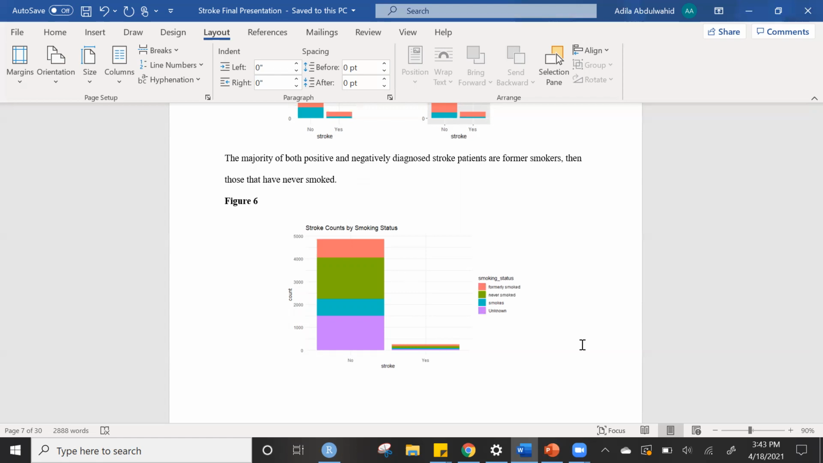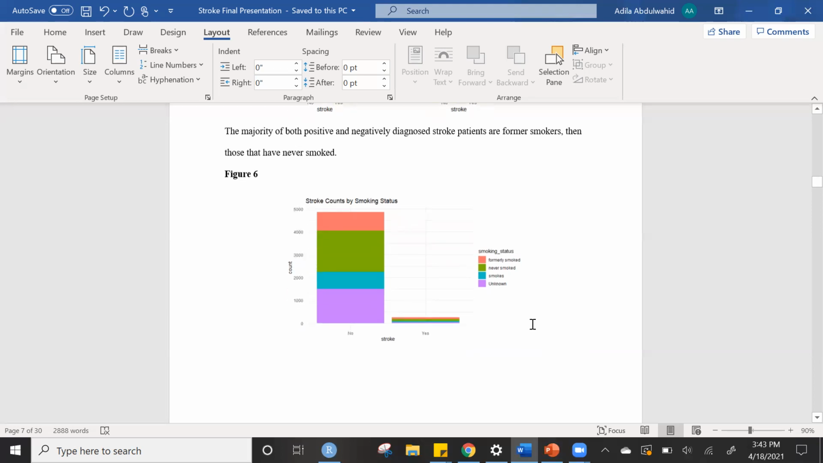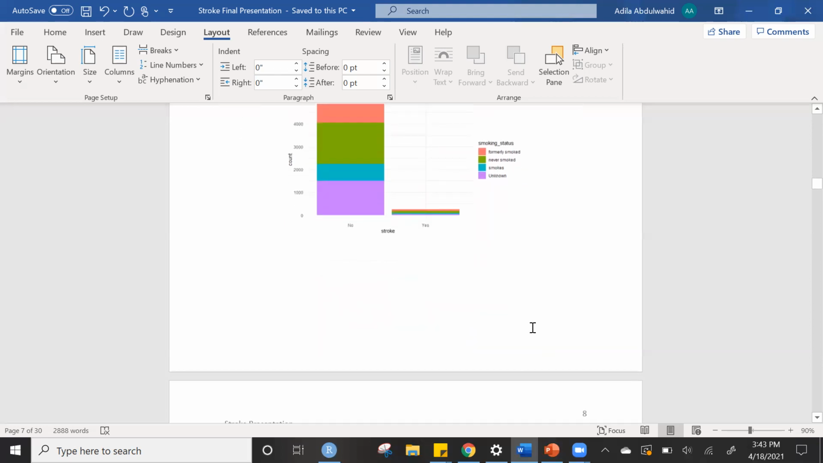So to avoid polluting the data, we decided to keep that. However, when we look at the positively diagnosed cases of stroke, it's kind of hard to really identify that, but you do see that former smokers and current smokers take up, it looks like, a good half of that bar, followed by never smoked. So that's another insight. Former smokers or current smokers do trend to experience stroke.